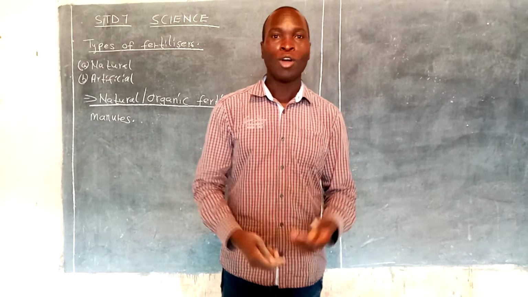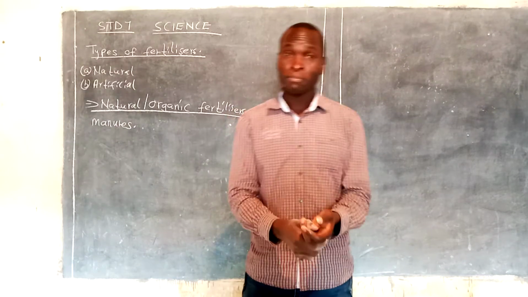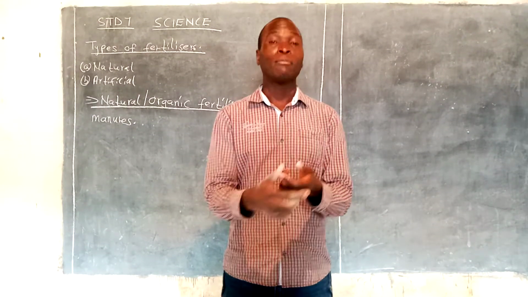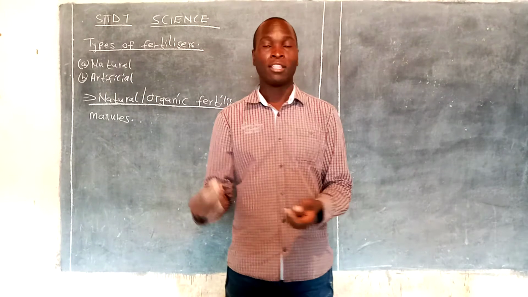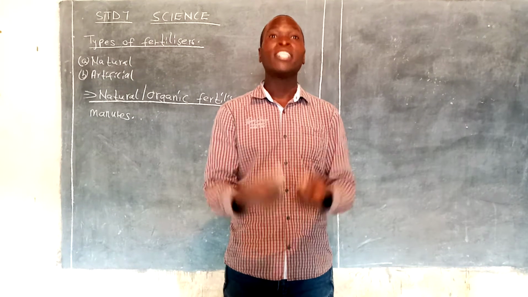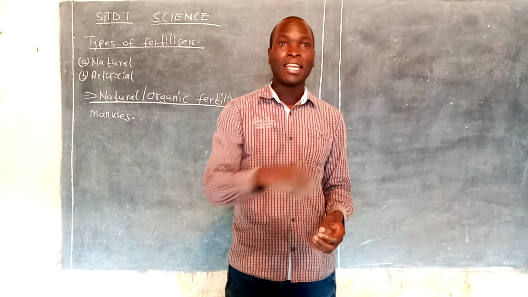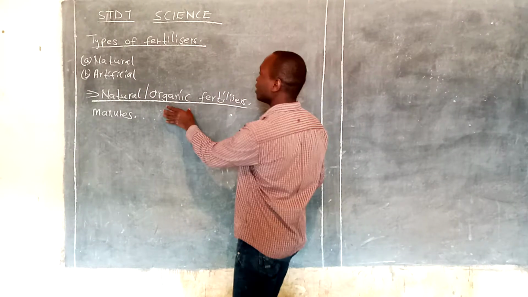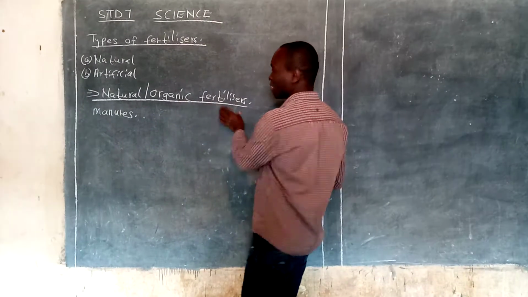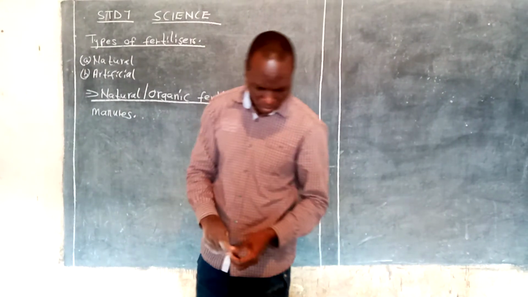For example, we may use plant remains, ash, animal droppings like cow dung and urine, and vegetable peelings. So we just use the locally available materials back at home to make the natural or the organic fertilizers, bearing in mind that they are also known as manures.